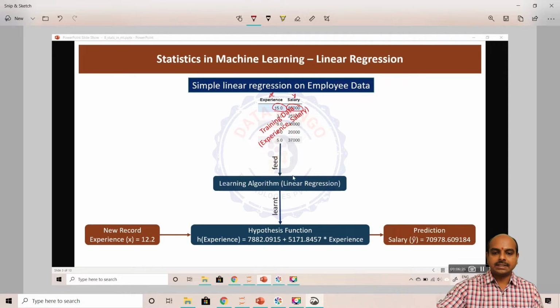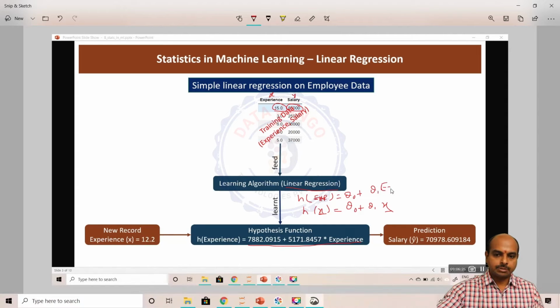When you pass this data to the linear regression algorithm, it is trying to learn this hypothesis function. In generalized terminology, h of x is equal to theta 0 plus theta 1 x. What is x here? The experience is the x, right? h of experience is equal to theta 0 plus theta 1 into experience, right?